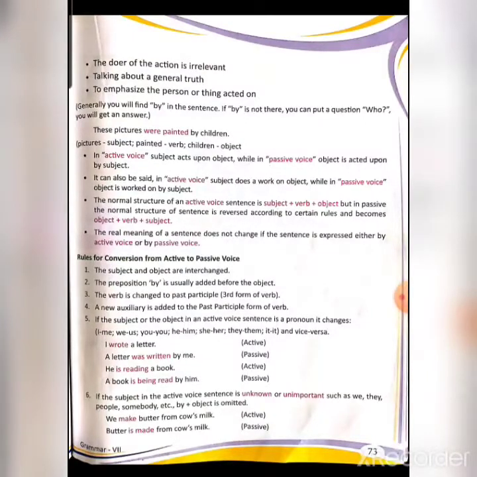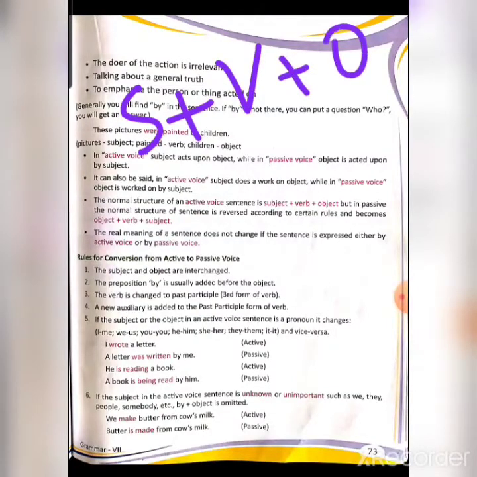Third, the normal structure of an active voice sentence is subject plus verb plus object. It is important. The sequence is subject plus verb plus object. It is the sequence of active voice.